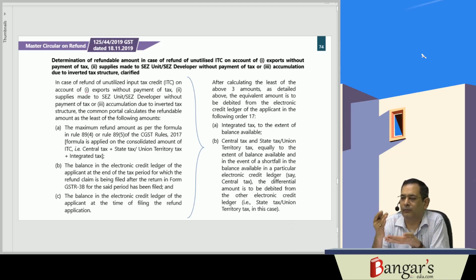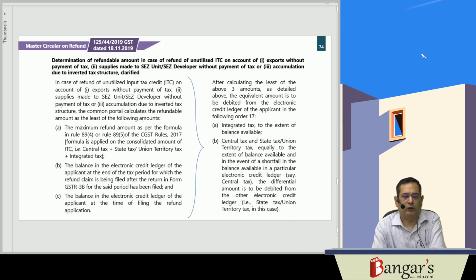Then the balance amount will be debited proportionately, central tax and state tax, to the extent which is available. And in case of shortfall in balance of a particular electronic credit ledger, the differential amount will be debited to the other electronic credit ledger. So this way the refund will be calculated, the common portal will calculate the amount of refund, and the debits will be made in your electronic credit ledger.